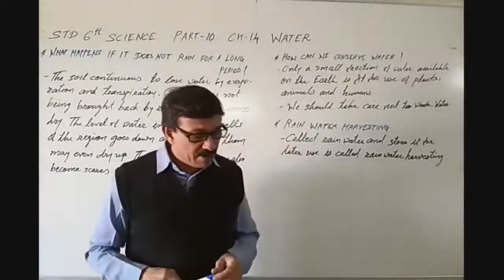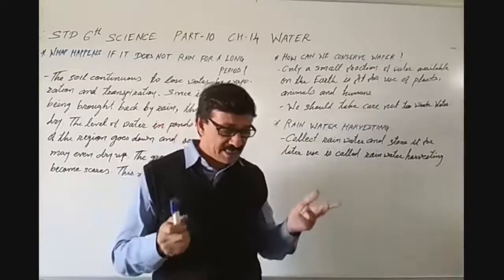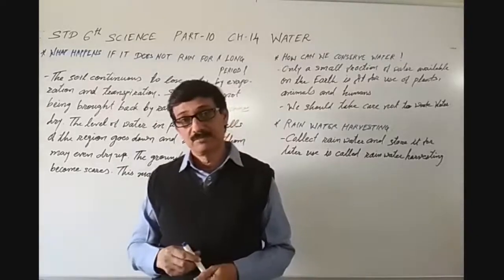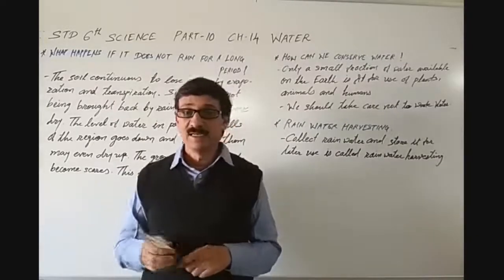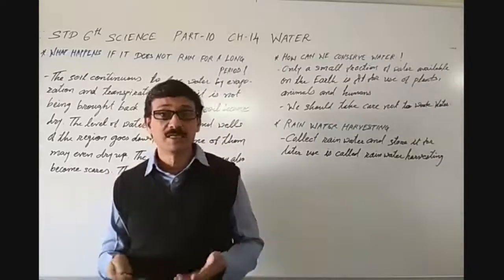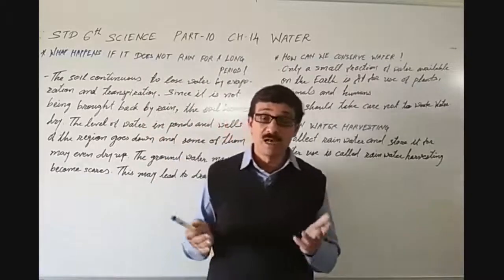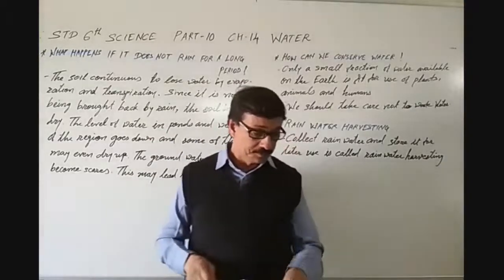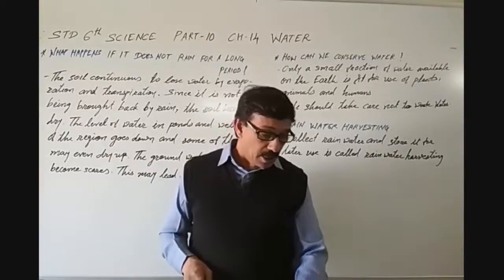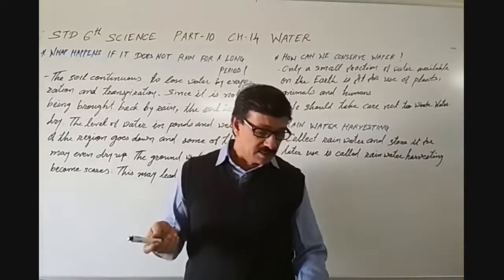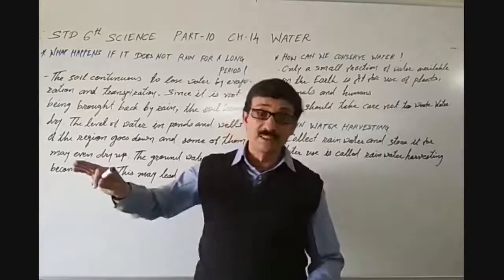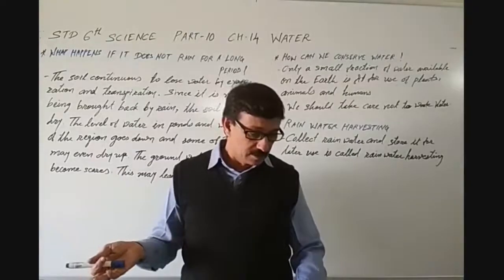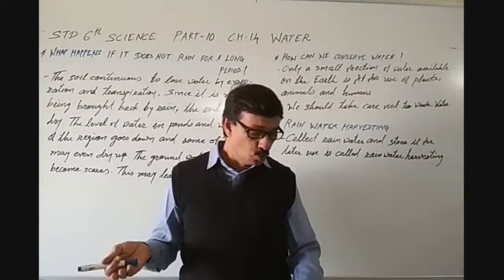What happens to the rainwater that falls in the places that are mostly covered with concrete roads and buildings? See, many areas, especially in the city, are covered with concrete or roads. Then it flows into drains, isn't it? From there, water goes to rivers or lakes, which could be far away.